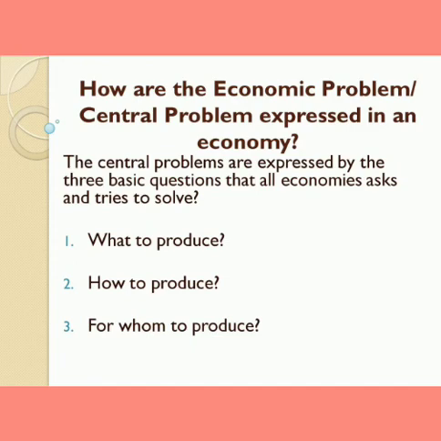The third question that comes in is, after you've produced everything, for whom do you produce? That means, where would you like the medicines to be sent? Who should be given the medicines first? Should it be given to people in order of their ability to buy? The people who can afford should be given first, or the people who cannot afford should be given later? Or should we give it to the people who are old and elderly? Should we give it according to age?